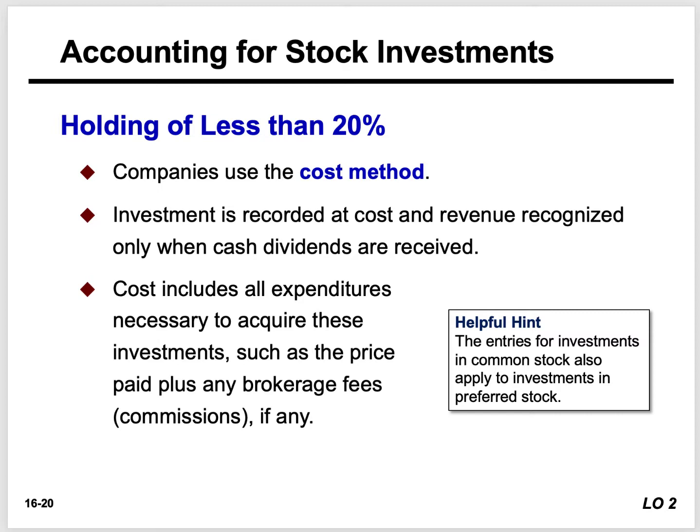So what in the world does that mean? Well, just like with bonds, we had periodic interest payments. With this, we're going to have periodic dividend payments, right? So what we're saying is the investment is recorded at cost and revenue is going to be recognized when those cash dividends come in, okay?